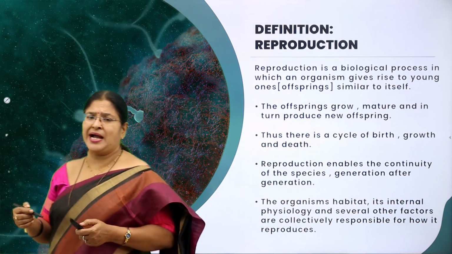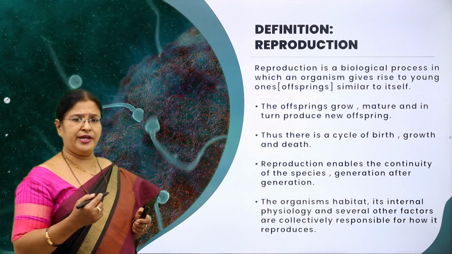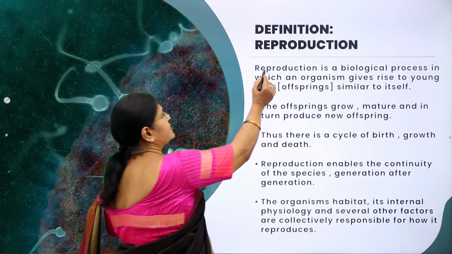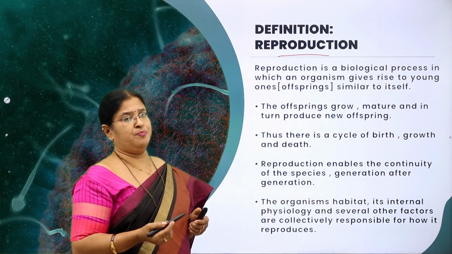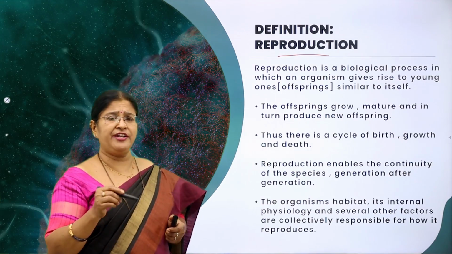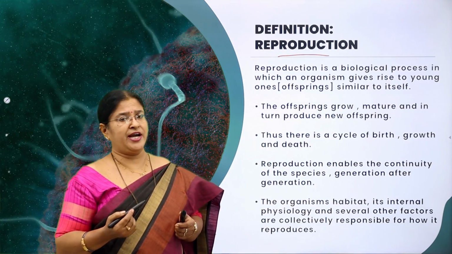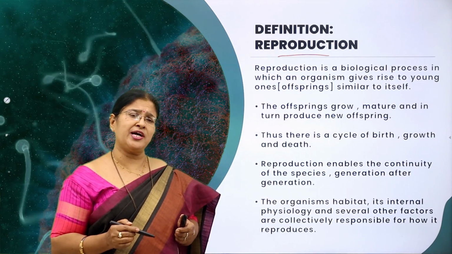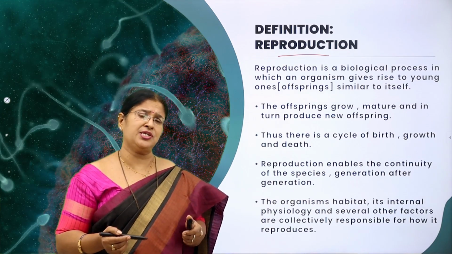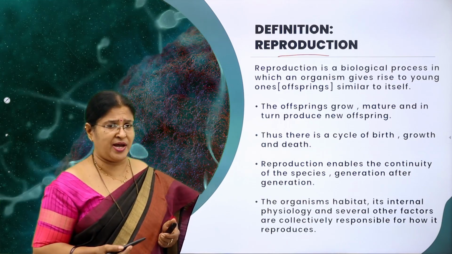Now let me come back to the definition of reproduction. As I said, it is a very important, vital process. Now, how do we define this word called reproduction then? In simple terms, reproduction is a process which produces new offsprings or new young ones.